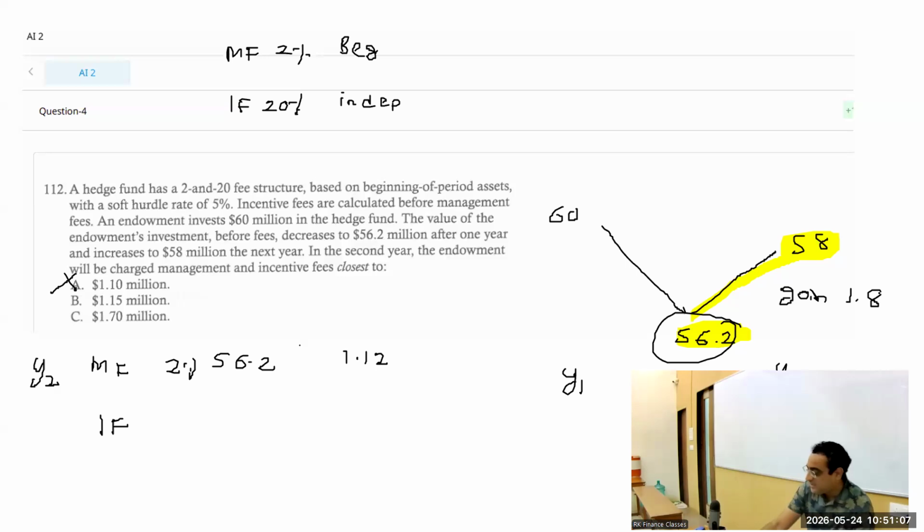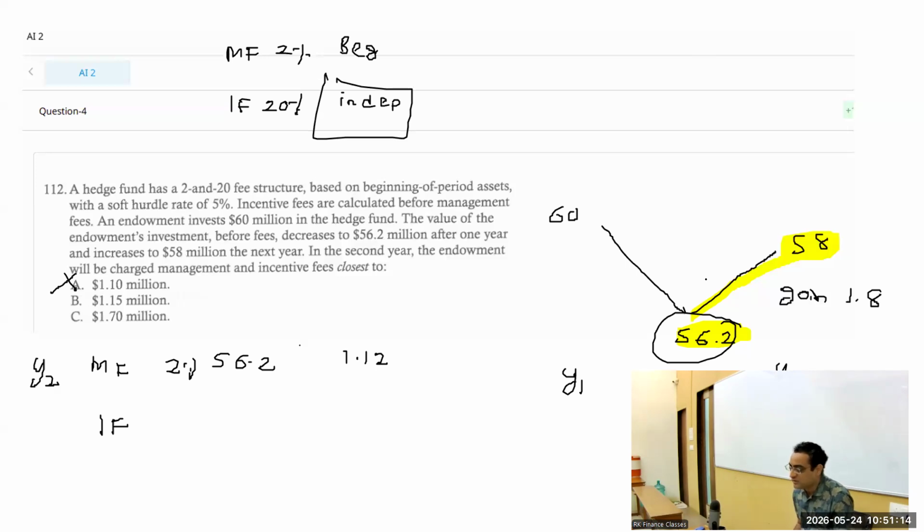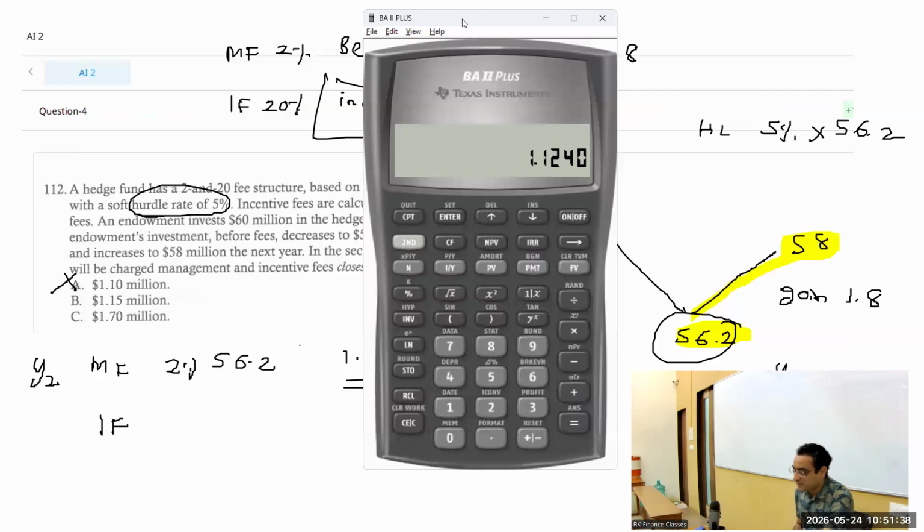So the gain is 1.8. And the word is before management fees, so that is independent. We'll not subtract the management fees from that. So we'll keep the gain as 1.8. But wait, there's a hurdle, 5%. We take the hurdle rate, which is 5%, and multiply it by beginning, 56.2.